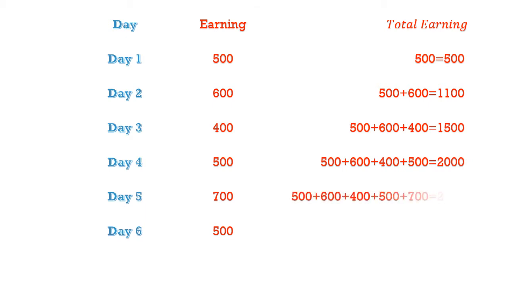By day 5, in a similar manner, you add 700 and you get 2700 rupees. And by day 6, you add 500 rupees to the previous total and you will get a total of 3200 rupees. So now this way, if I want to know how much I earned by day 3, I will directly get the answer 1500. If I want to know how much I earned by day 5, I will directly get the answer 2700. So these totals of the frequencies up to a particular day, up to a particular observation, are known as the cumulative frequency. I will take some illustrations to understand it better.